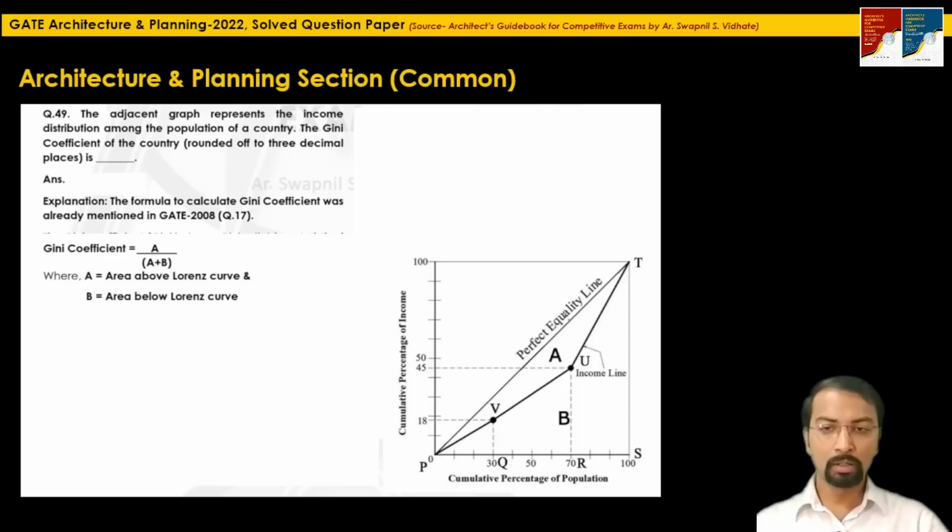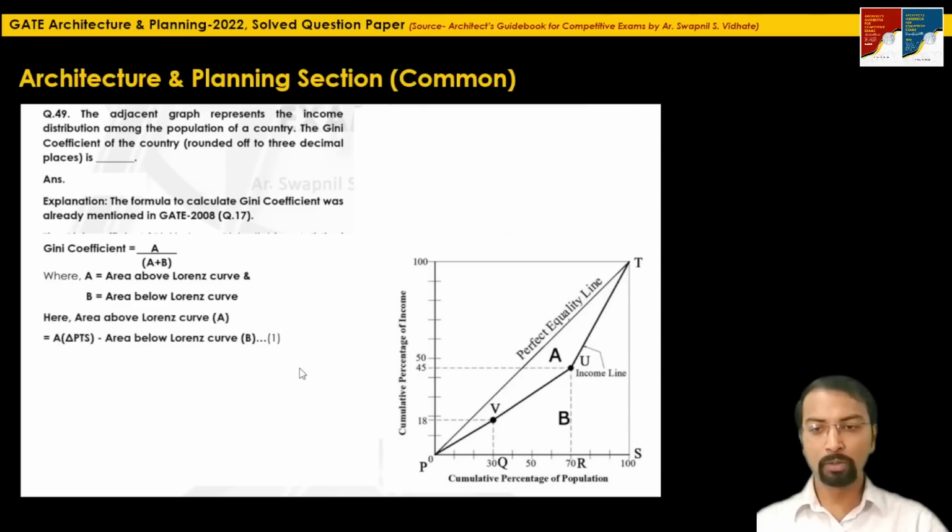So here, as I said, A means the area above the Lorentz curve, and B is the area below the Lorentz curve. If you put this value of the area above the Lorentz curve in this formula to calculate the Gini coefficient, you will get the value of the Gini coefficient for this particular graph.